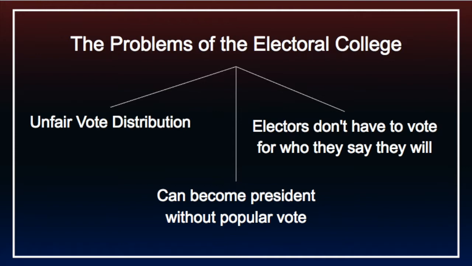Also, with the Electoral College, candidates spend the most money and time on states that have close races due to the winner-takes-all system. Candidates can become president even if they didn't win the popular vote. This happened in the 2000 elections with Al Gore versus Bush. This happened 3 more times, with the presidents resulting in Rutherford Hayes, Benjamin Harrison, and John Quincy Adams. Also in the electoral colleges, the electors don't always have to vote for who they say they will.